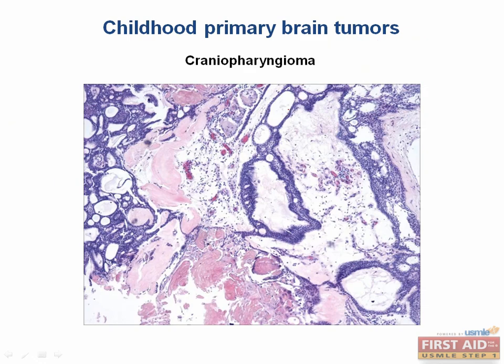Craniopharyngiomas are often confused with pituitary adenoma because they occur in the same area, the sella turcica. They are derived from epithelial cells of Rathke's pouch. Peripheral cells show nuclear palisading. Central cells are loose and termed stellate reticulum. Craniopharyngioma can cause similar symptoms as a pituitary adenoma based on compression of nearby structures. Compression of the optic chiasm again causes bitemporal hemianopia, and compression of the pituitary stalk causes growth abnormalities.